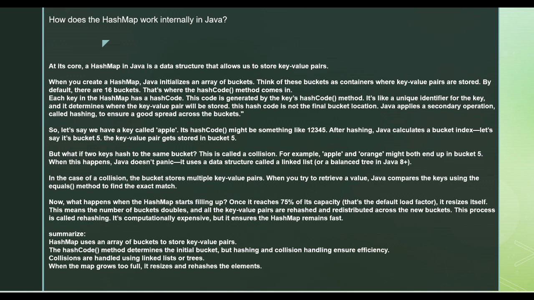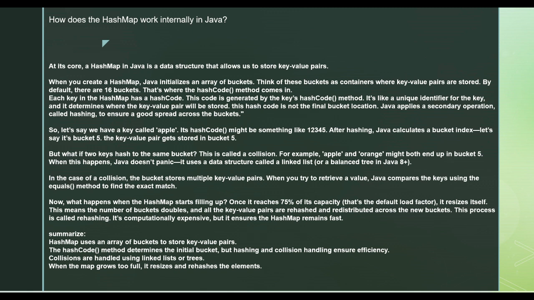There is a capacity, as I mentioned. Let's say 100 is the capacity as of now, and let's say 75% of the capacity is filled up. So there is a concept of load factor and a capacity. The default load factor, when it reaches 75%, the hash map restructures the size of the array, the size of the internal structure, and then it will double its size.